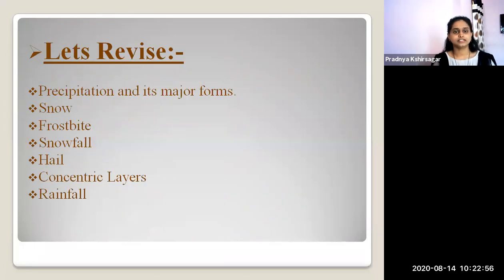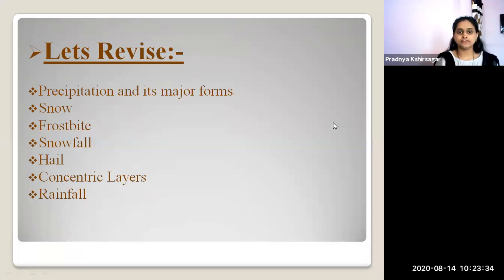Now let's revise what we have studied so far. We have learned about precipitation. What is precipitation? It occurs when so much water is condensed in the air that it cannot hold it anymore. The cloud becomes heavier and the water falls back in the form of rain, snow, hail, sleet.